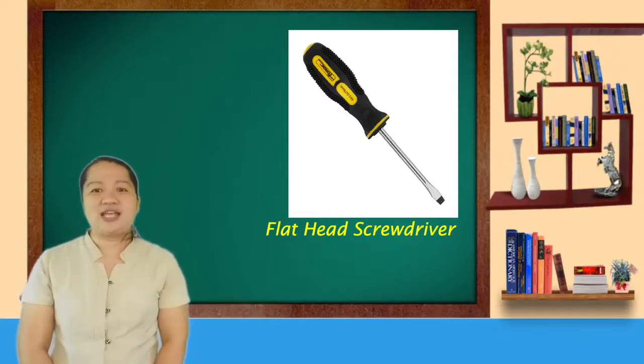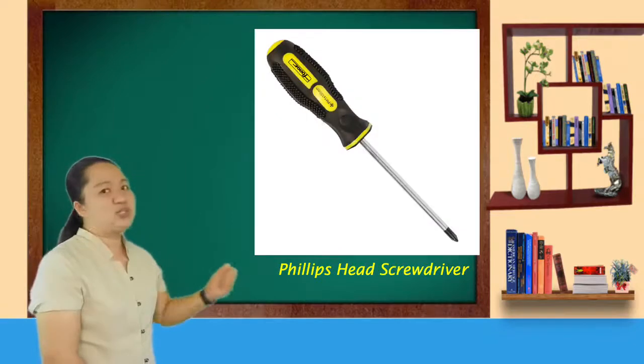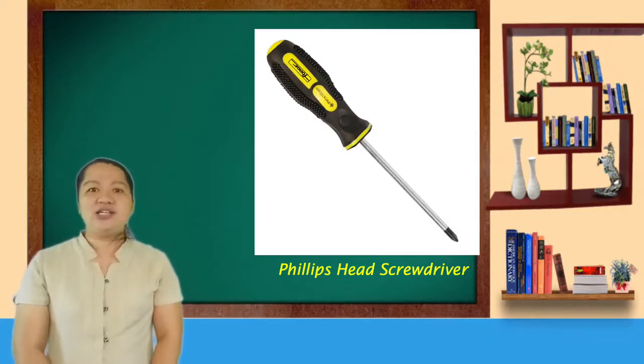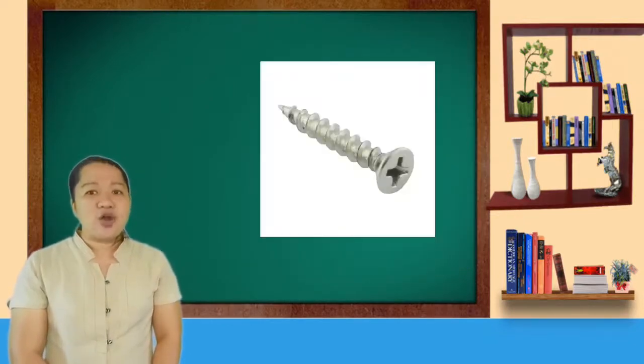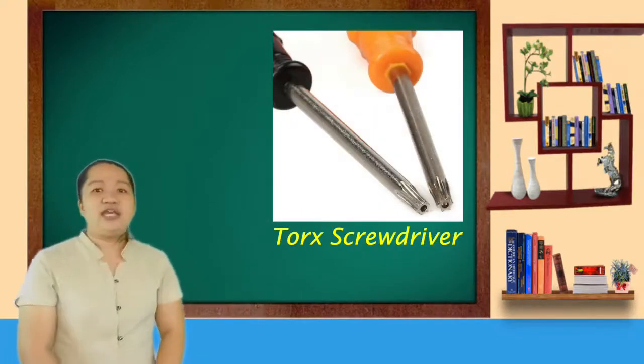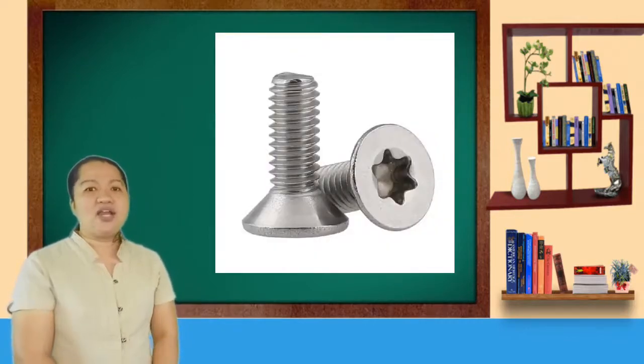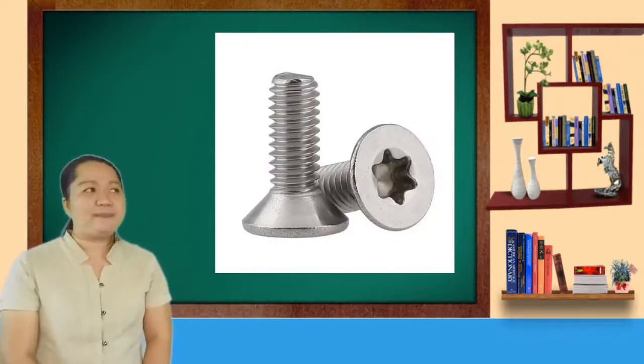Flathead screwdriver. It is used to tighten or loosen slotted screws. Phillips head screwdriver. It is used to loosen or tighten cross-headed screws. Torx screwdriver. It is used to tighten or loosen screws that have a star-shaped depression on the top.